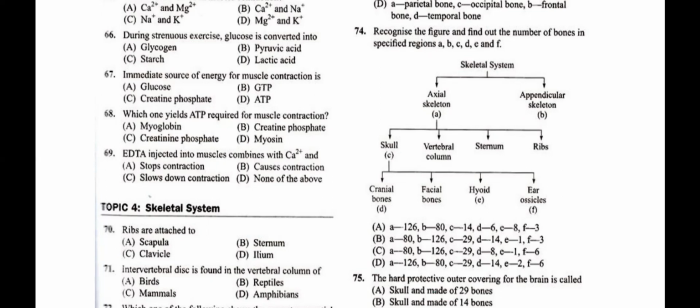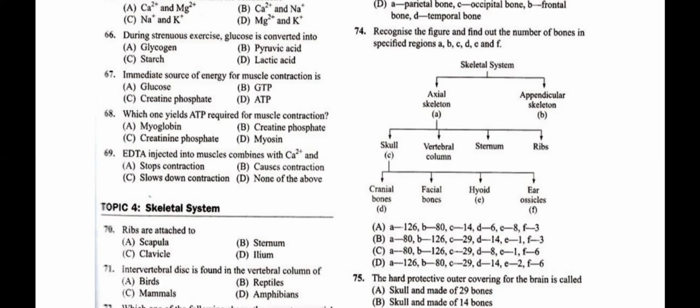And ear ossicles, you know that a total of 6 ear ossicles are present in the human skull, that is malleus, incus, and stapes. The smallest, tiniest bone in our body is stapes. These are the 3 bones, malleus, incus, stapes, in each ear. Total ear ossicles present are 6.